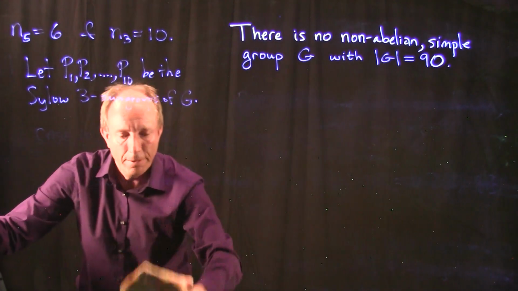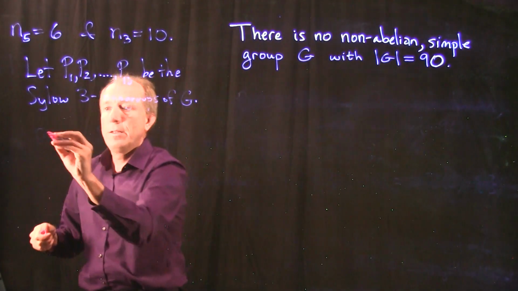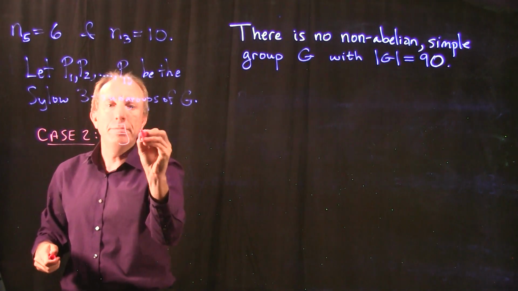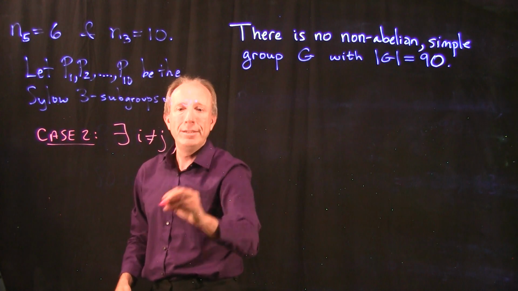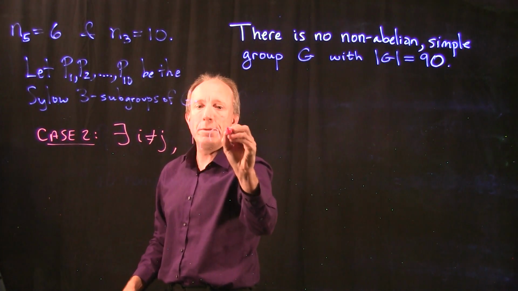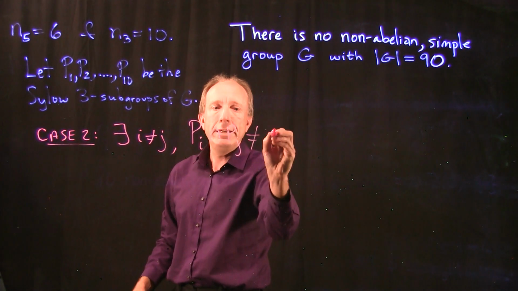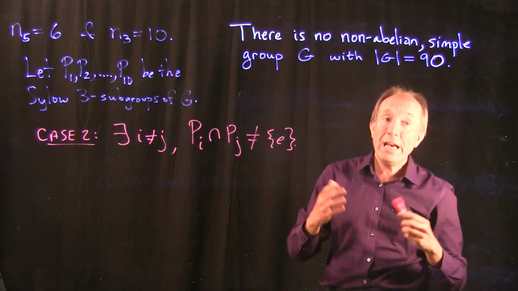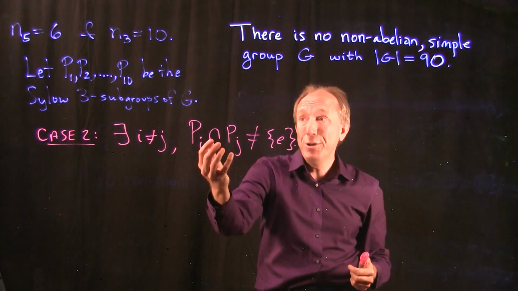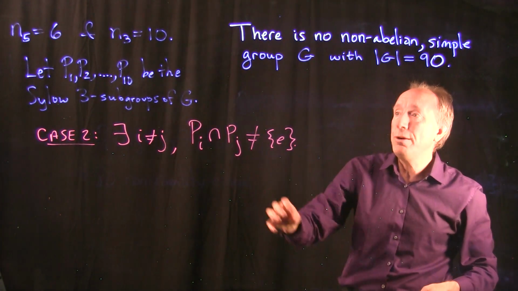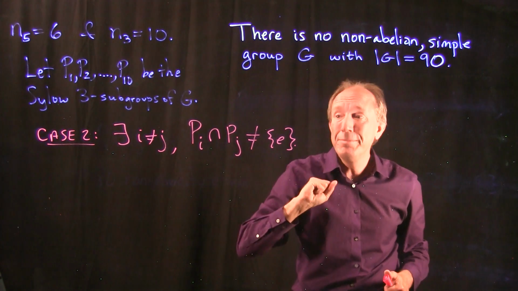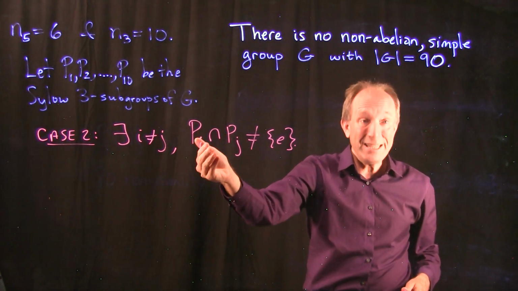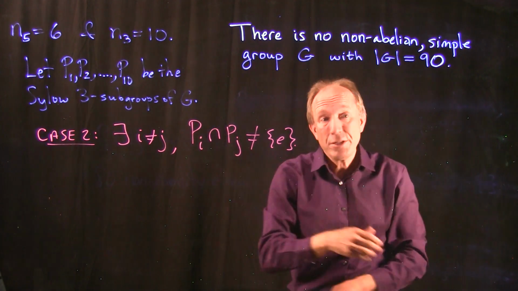In case 2, for some i not equal to j, the intersection of Pi with Pj is not trivial. On the other hand, it is a subgroup of both Pi and Pj, which are subgroups of size 9. So if this is a subgroup of something of size 9, then its size must divide 9.